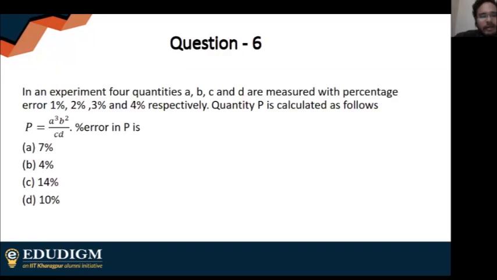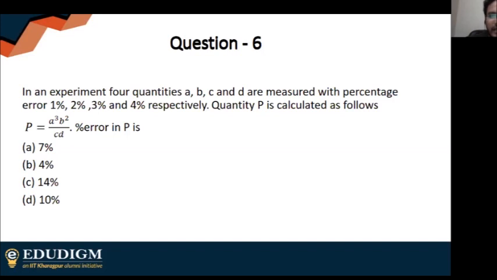Now comes error analysis. This question is on error analysis. In an experiment, 4 quantities A, B, C, and D are measured with percentage errors 1%, 2%, 3%, and 4%. Quantity P is calculated as follows.